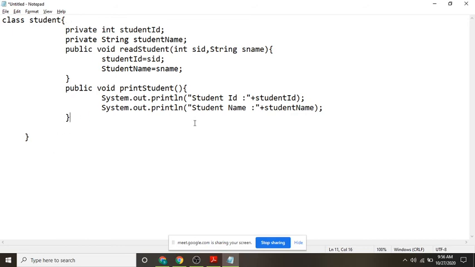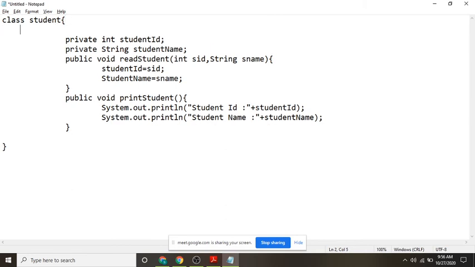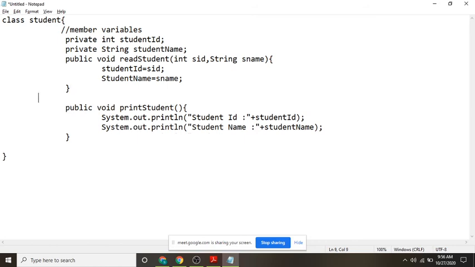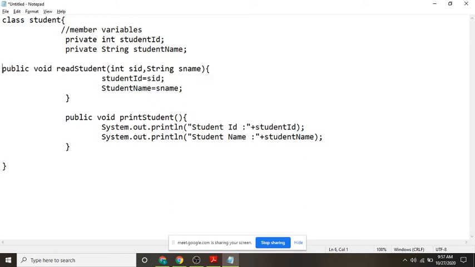So I think you understood up to this part. Anyone having any doubt in this part till now? What is the class name here? Class name is Student. Student is having two member variables. What are they? Student ID and student name.